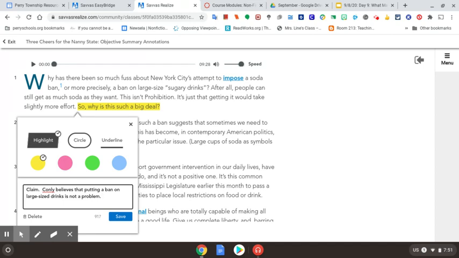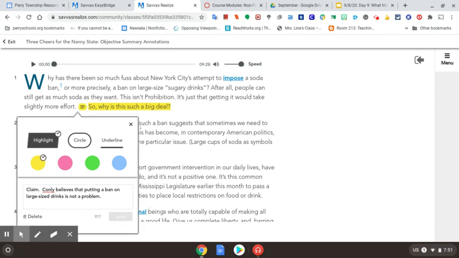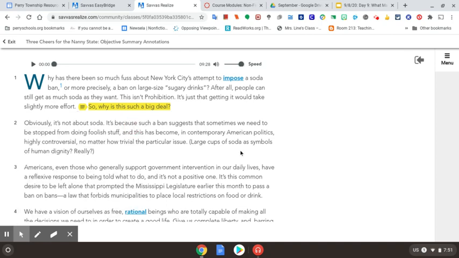Okay, that's her claim. She's like, this isn't a big deal. All right, by her saying it's not a big deal, that's what we've got. And that's what she's understanding or saying. Okay, so I've got my annotation in, and now I'm going to continue on.